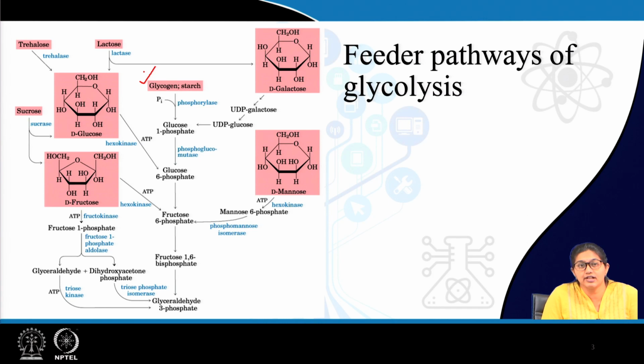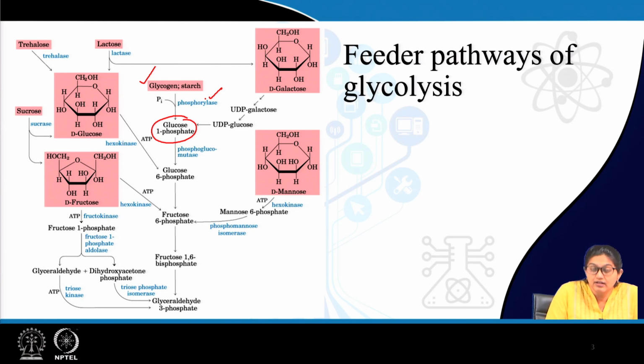Now, this glycogen forms glucose via glycogenolysis, which we will discuss in further classes. Glycogen forms glucose 1-phosphate via glycogenolysis, where the main enzyme is phosphorylase.